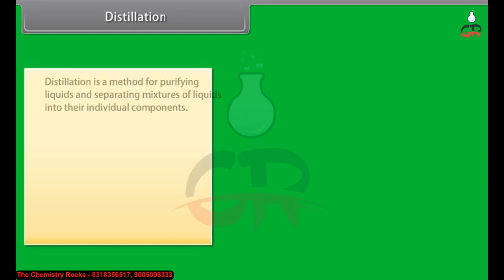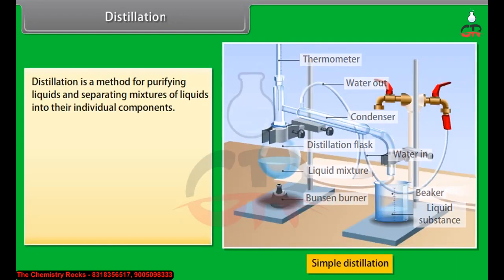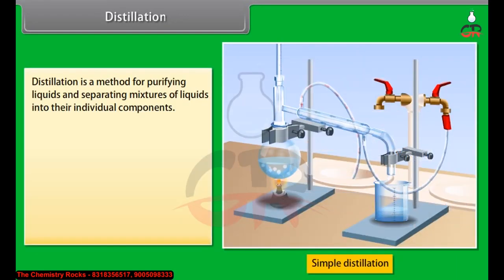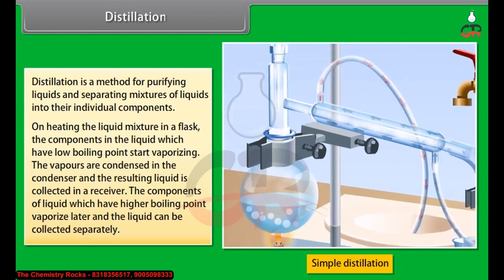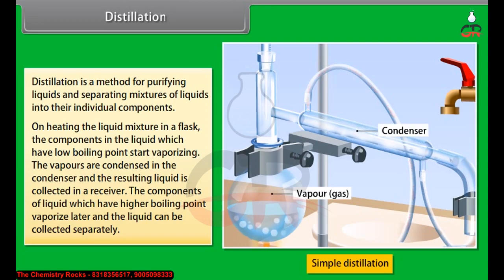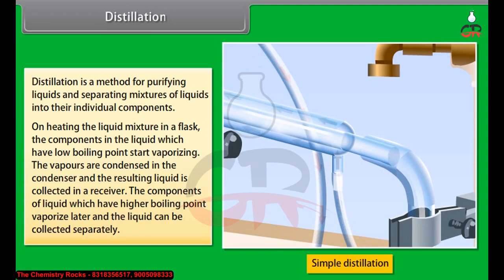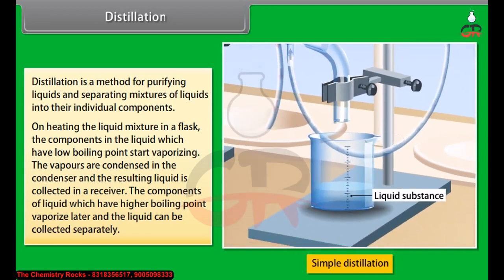Distillation. Distillation is a method for purifying liquids and separating mixtures of liquids into their individual components. On heating the liquid mixture in a flask, the components which have low boiling point start vaporizing. The vapors are condensed in the condenser and the resulting liquid is collected in a receiver. The components with higher boiling point vaporize later and can be collected separately.